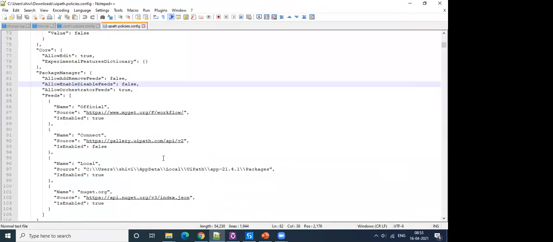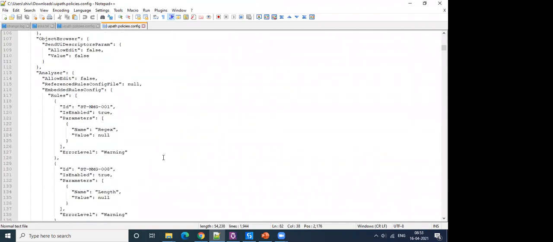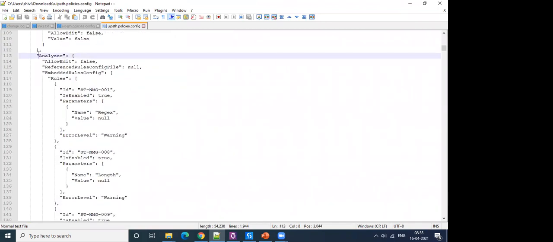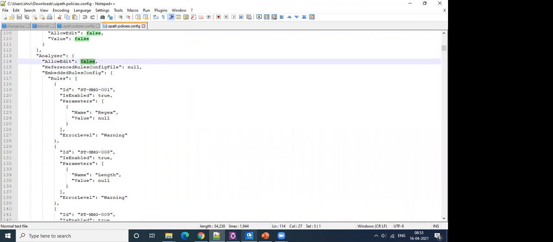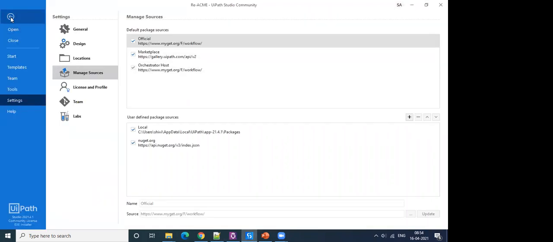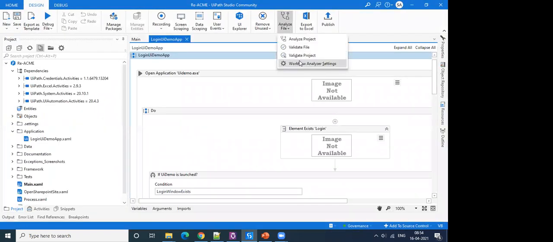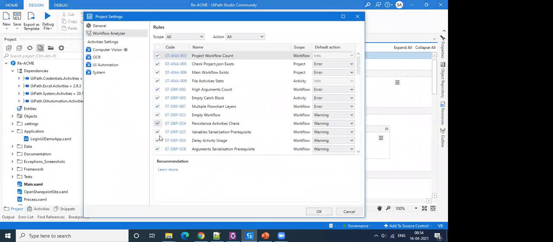All right. And then there is the last section, which is analyzer. This section controls all the rules settings for workflow analyzer. If you set allow edit as false, right now you would have noticed when I go to workflow analyzer, I can enable or disable these settings. I can change any default actions.